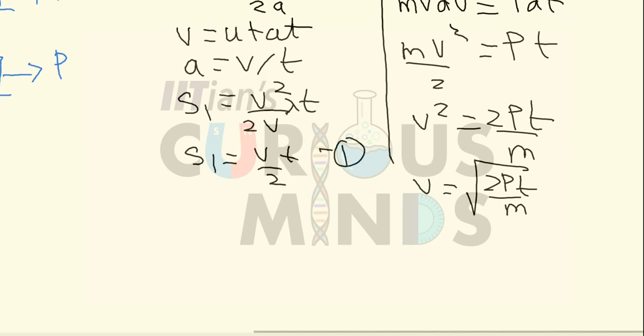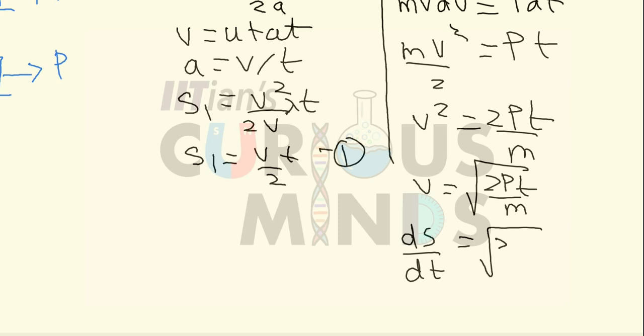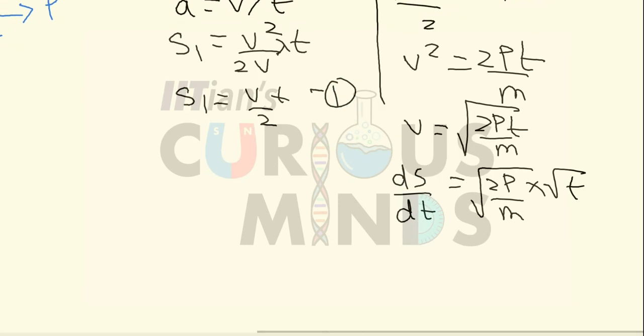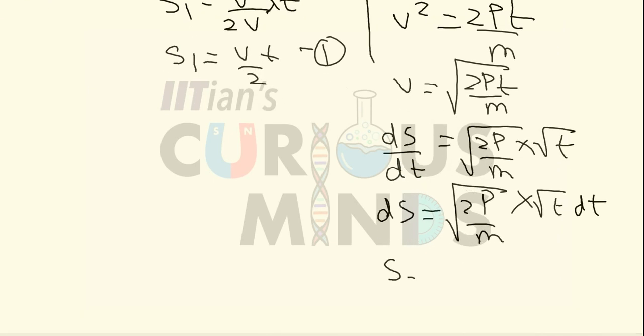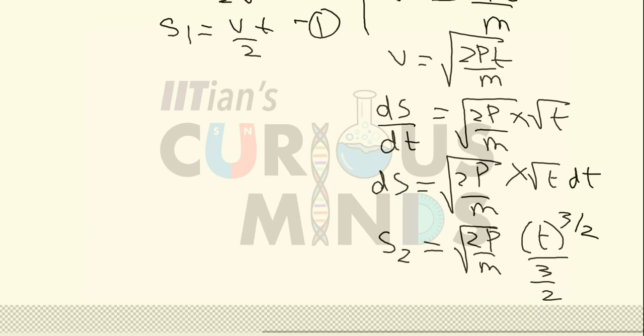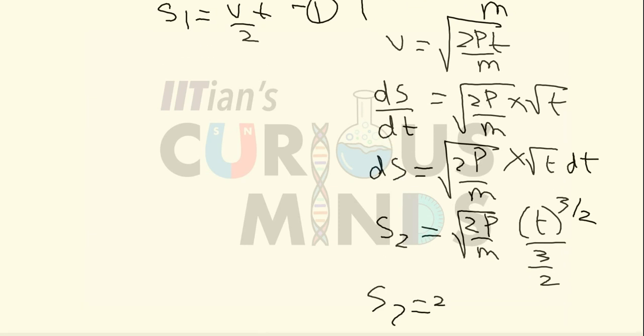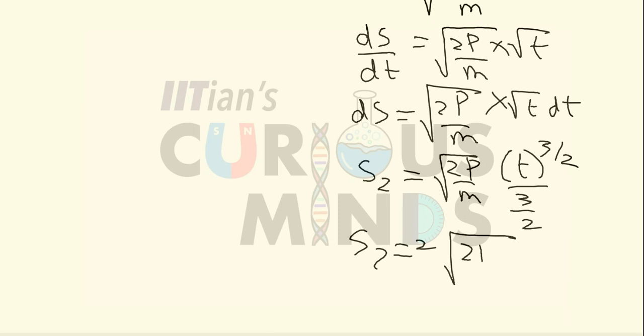Now the velocity can be written as displacement divided by time, that is, differentiation of displacement with respect to time, equal to root 2p by m into root t. I am writing this root t separately. So ds will be equal to root 2p divided by m into root t dt. When I integrate on both the sides, s2 will be equal to root 2p divided by m into t raised to 3 by 2 divided by 3 by 2. When it goes in the numerator, s2 will be equal to 2 times root 2p by m into t raised to 3 by 2.